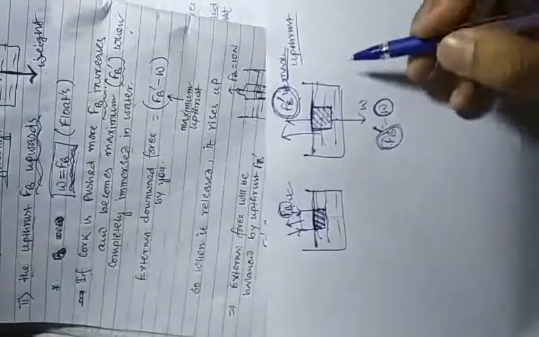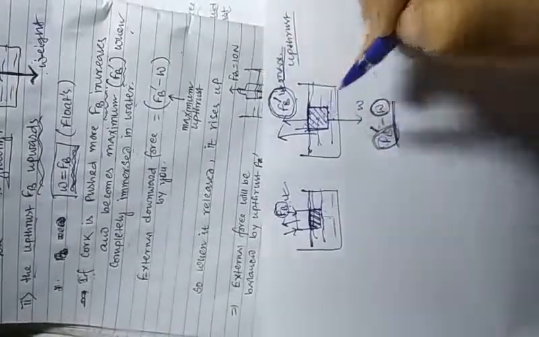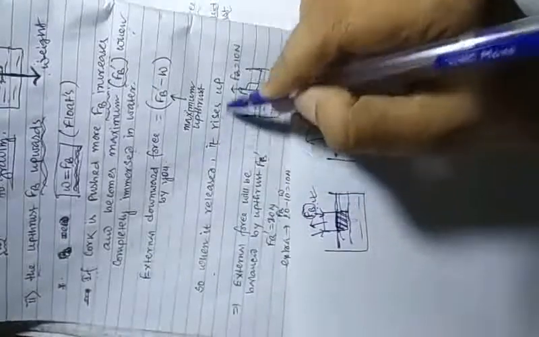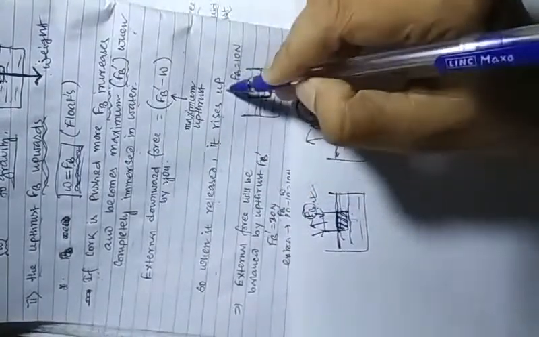Previously it was FB, now it's FB dash, but the weight is the same. So this is the extra force acting when you push it downwards. Hence, when released, it rises up. Why does it rise up? Because of this extra force.